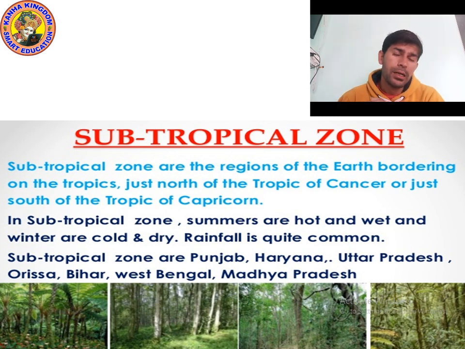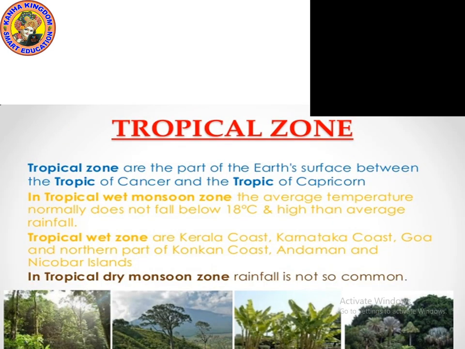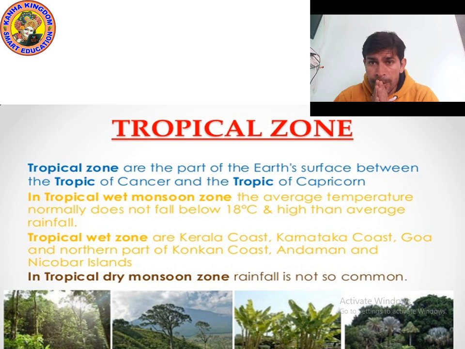Okay, now let's talk about the next topic. Kids, now let's talk about the tropical zone. We talked about the alpine zone and subtropical zone. Now the tropical zone can be divided into two categories: tropical wet zone and tropical dry zone.